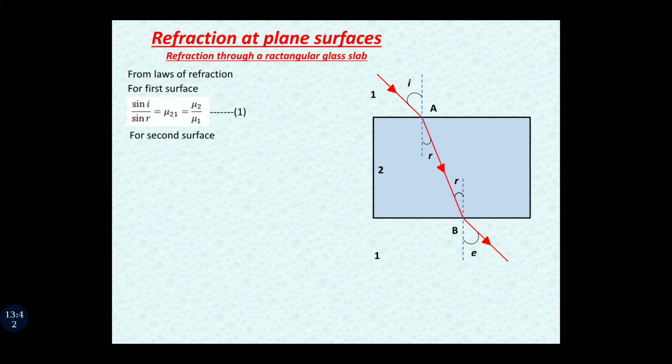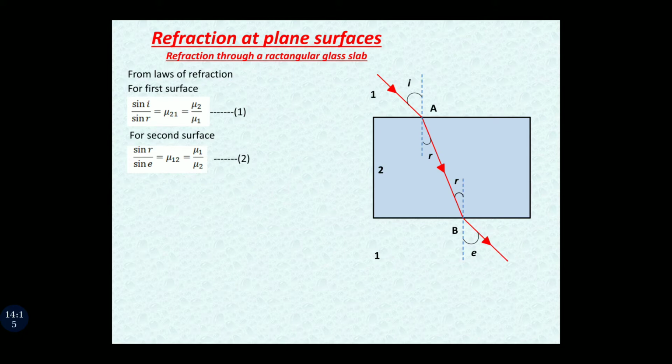So medium 2 is going to be our first medium and medium 1 is going to be our second medium, meaning the ray of light is moving from glass to air. So 2 is considered as first and 1 is considered as second medium. So how are we going to write the equation? It is sin R upon sin E is equal to mu 1 2, and it is equal to mu 1 upon mu 2. Let us make this equation number 2.